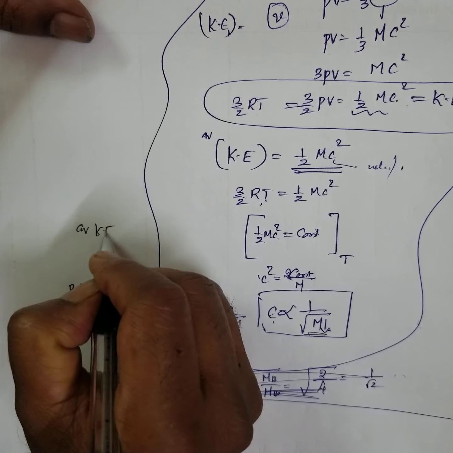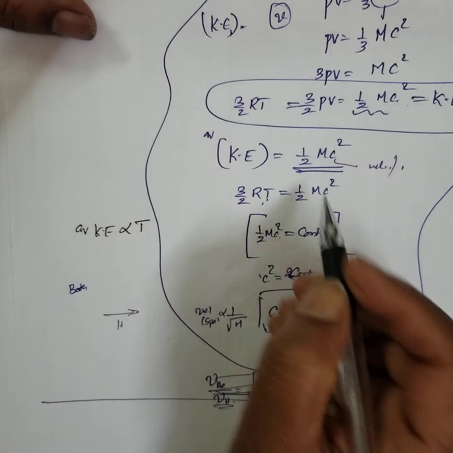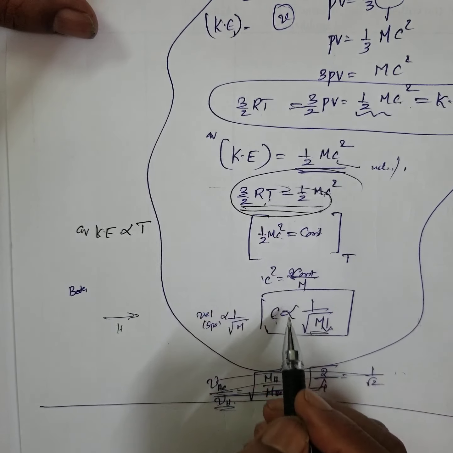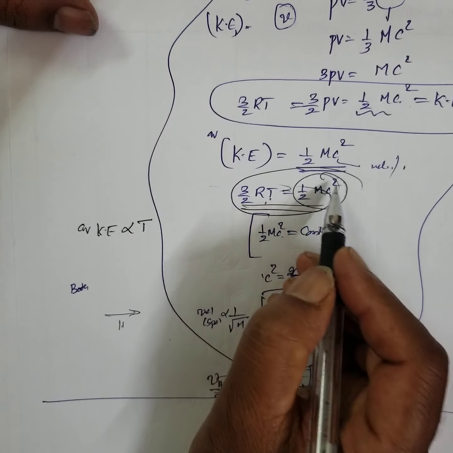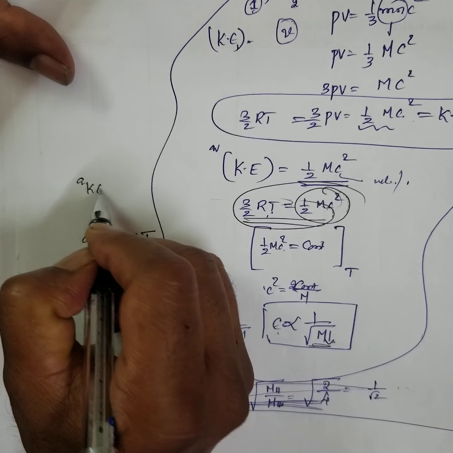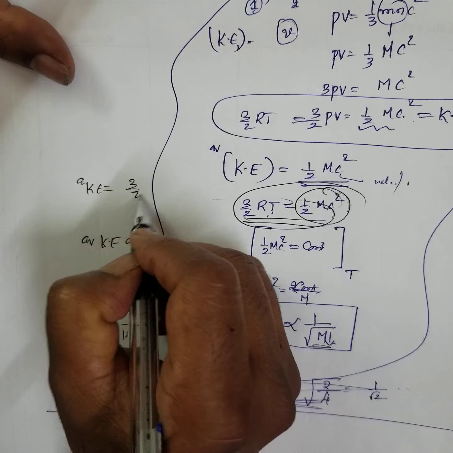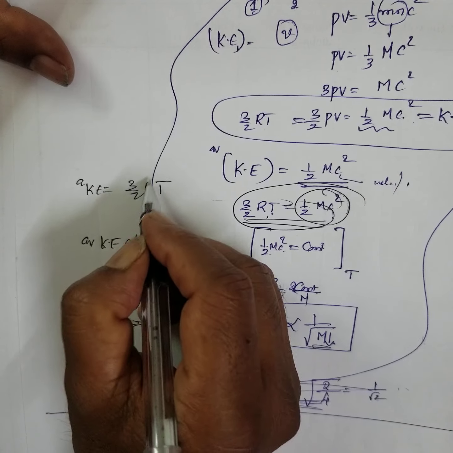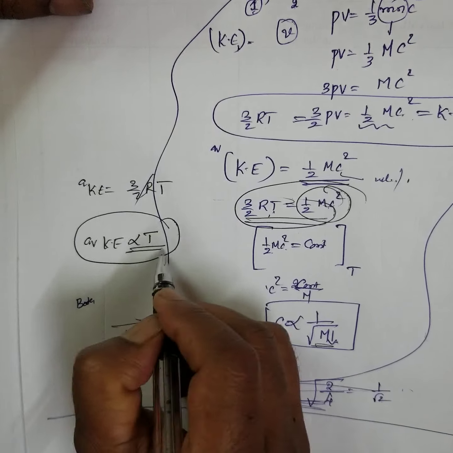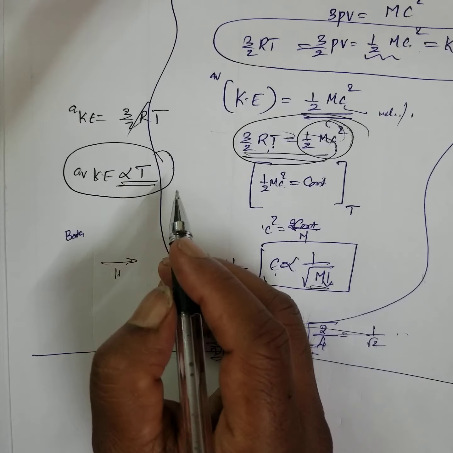Average kinetic energy is directly proportional to absolute temperature, right? Here you see, what is average kinetic energy? This kinetic energy, isn't it? Therefore, average kinetic energy is equal to 3 by 2 RT, where R is the universal gas constant. Therefore, average kinetic energy is directly proportional to absolute temperature.